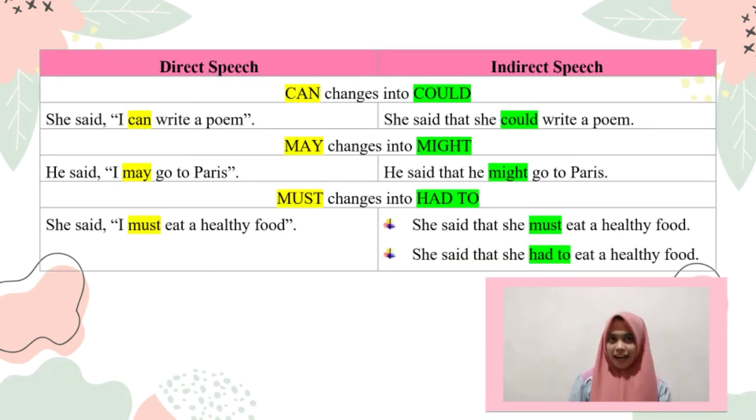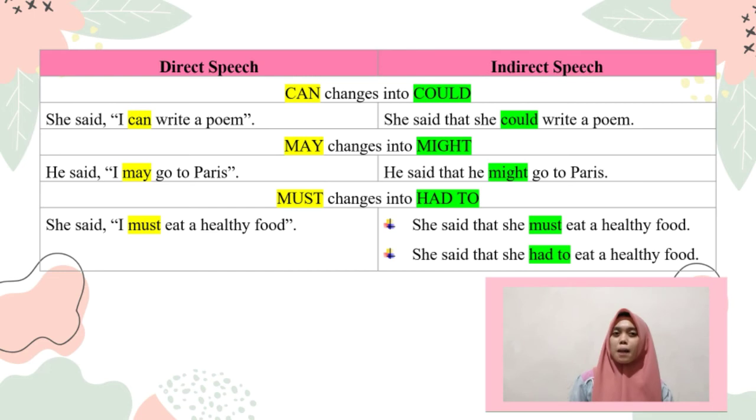The modal can changes into could. For direct speech, she said, "I can write a poem." For indirect speech, she said that she could write a poem. The modal may changes into might. For direct speech, he said, "I may go to Paris." For indirect speech, he said that he might go to Paris.